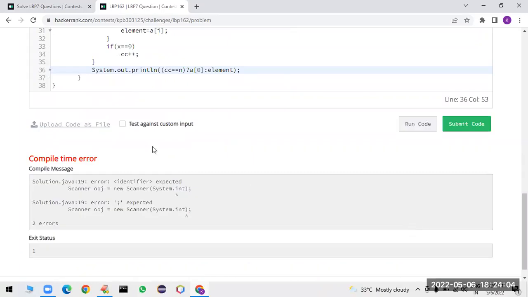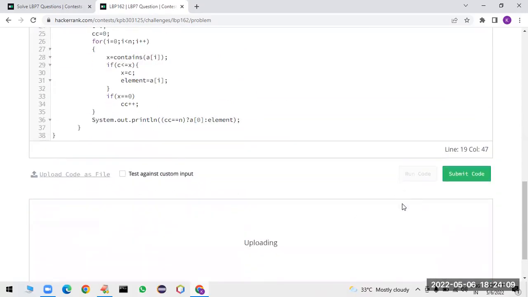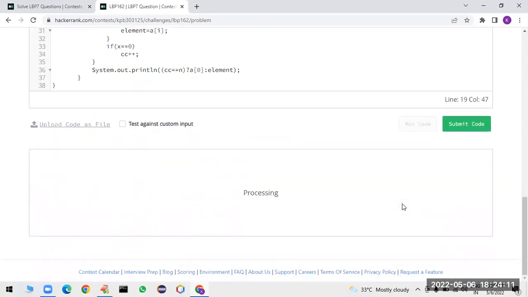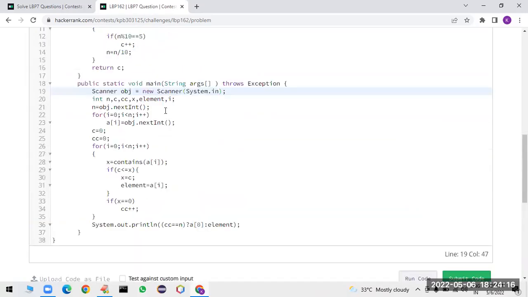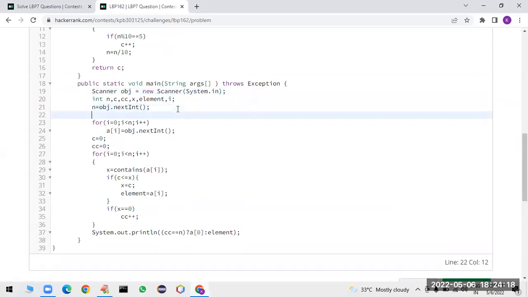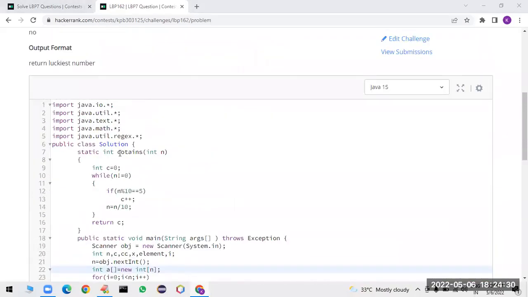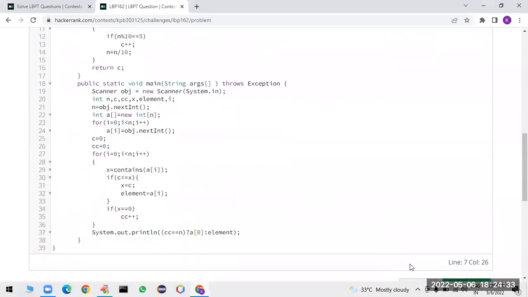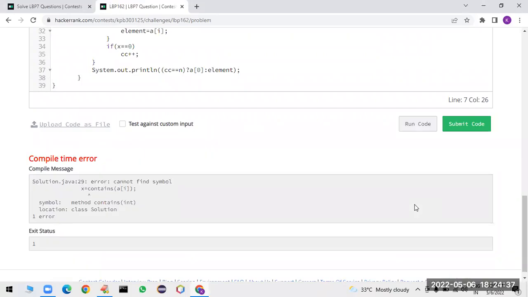So it should be System.in, not int. So a of i is not declared. So I am taking integer a is equal to new integer of n. Yeah, I didn't declare it. Sushant, no, we have written the function. You can see here, the contains function I have written manually. It is not a predefined function. Okay.